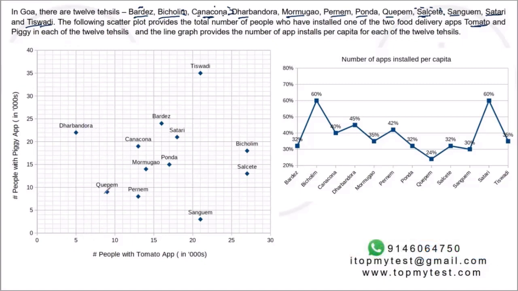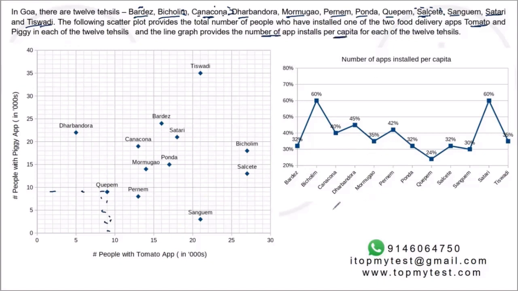Similarly, Kepe has 9,000 of Tomato and 9,000 of Piggy. Similarly, Kankon you can find out. Now, what does the line graph tell you? The line graph tells you the number of app installs per capita for each of the tehsils.